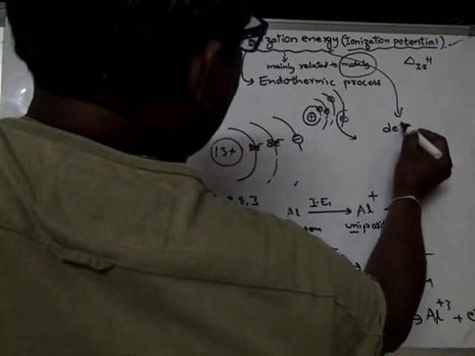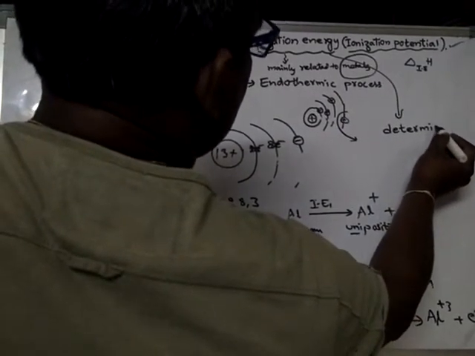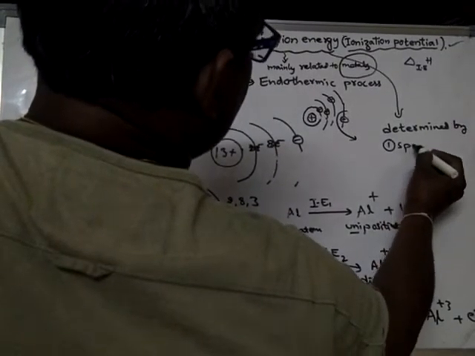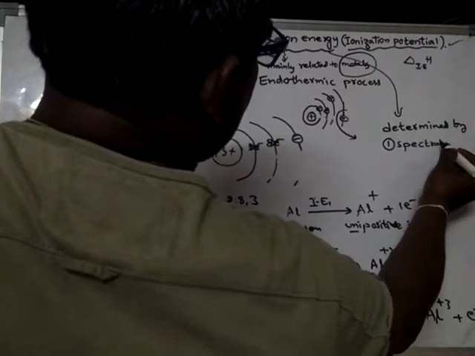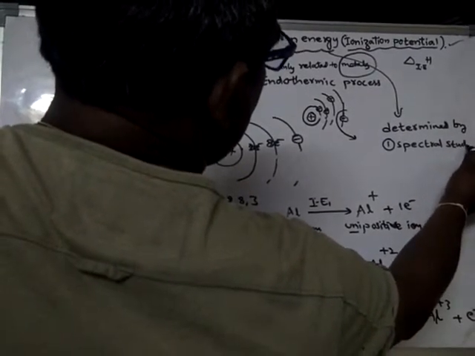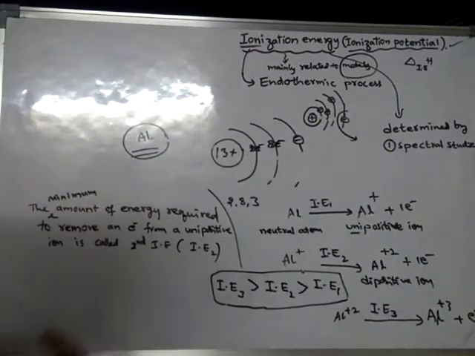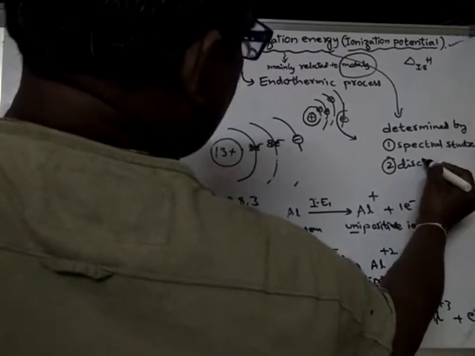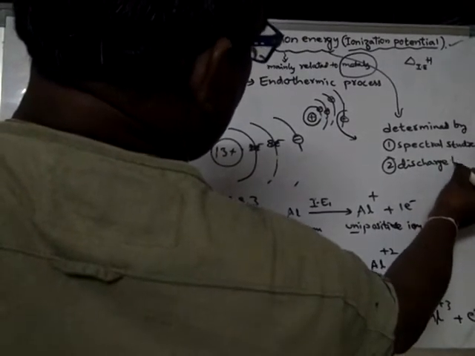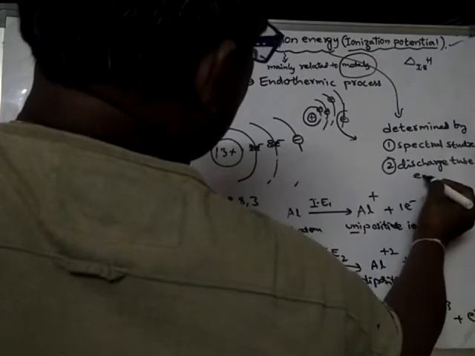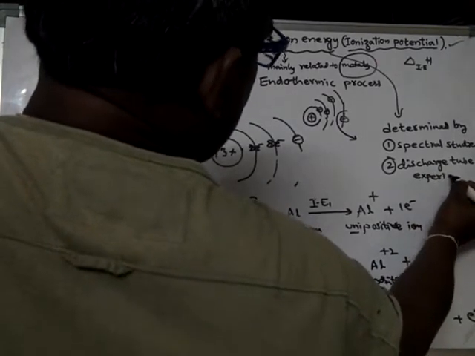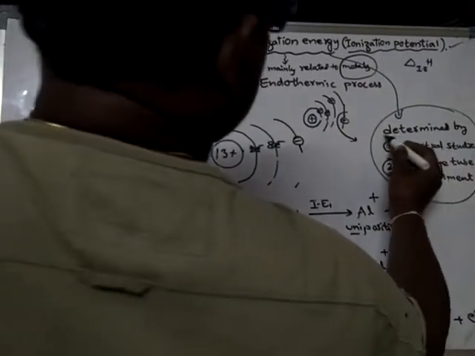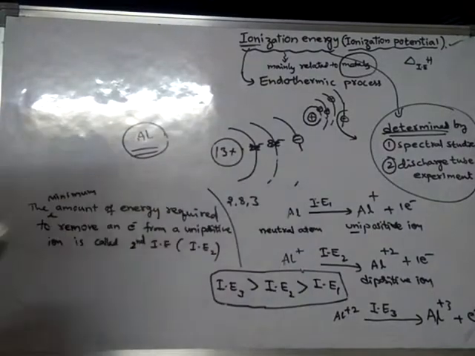So the ionization energy can be determined either by spectral studies or by discharge tube experiments.